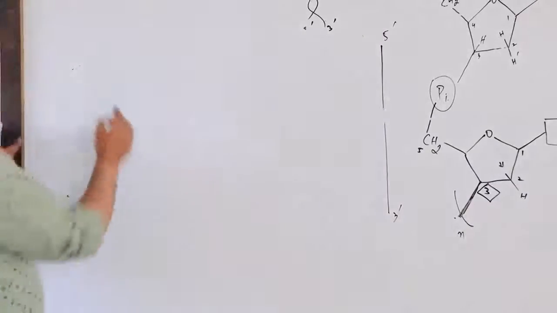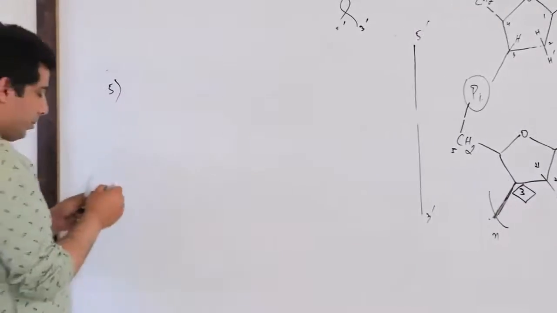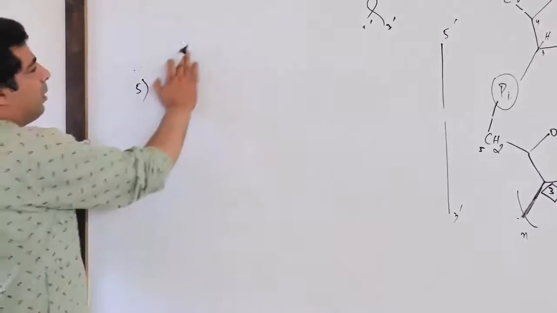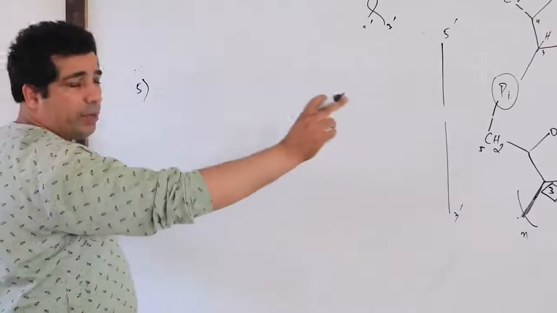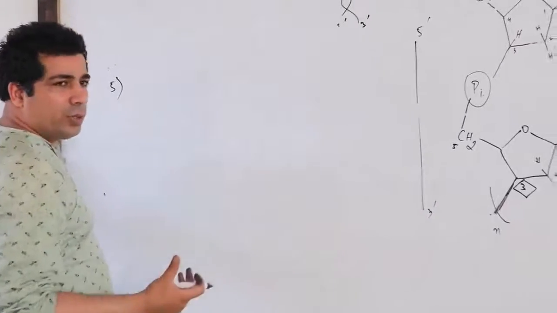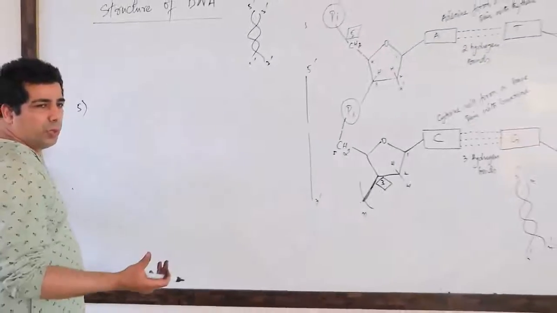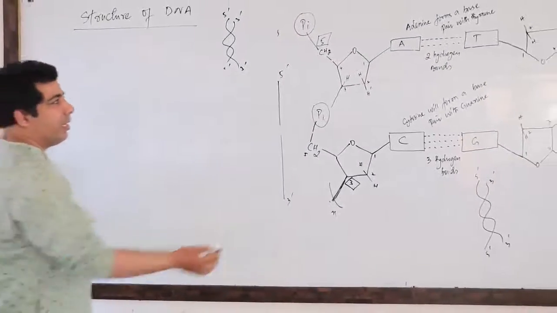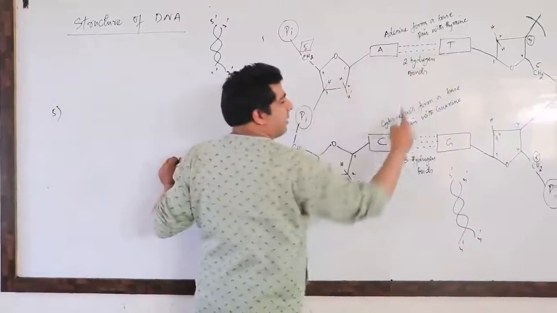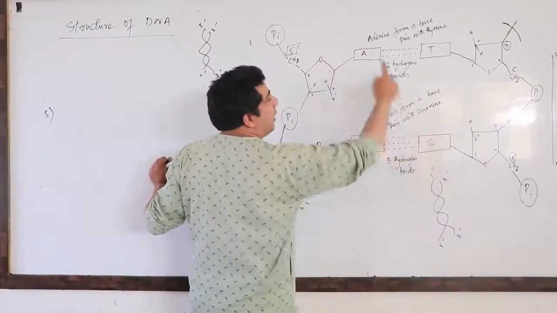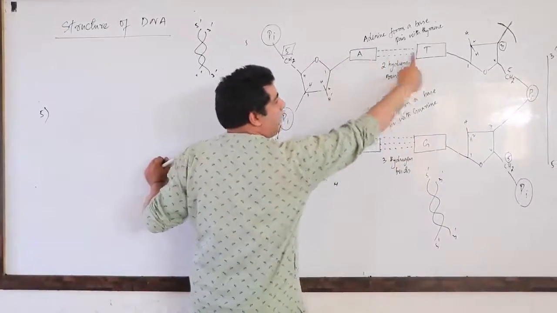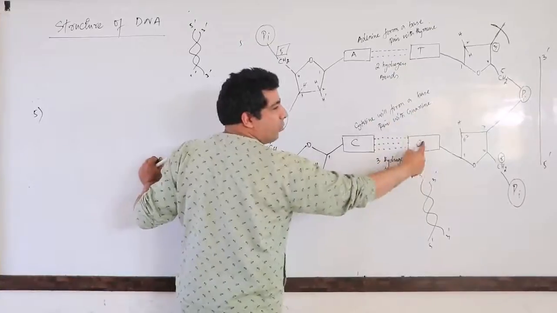Have a look. My dear friends, if you look at that particular structure, you can also talk about Chargaff's rule. What is that rule? Remember, adenine will base pair with thymine, cytosine will base pair with guanine. Adenine will always be equal to thymine, cytosine will always be equal to guanine.